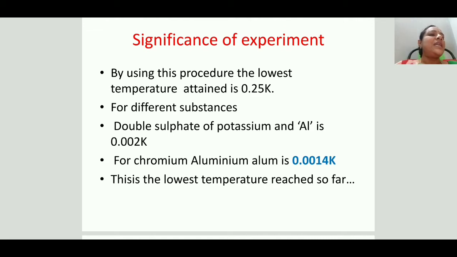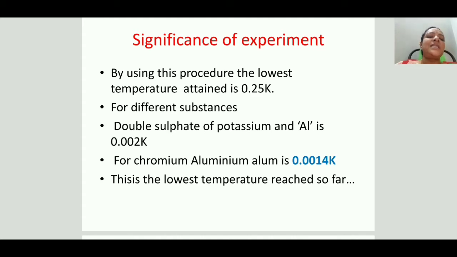By using this adiabatic demagnetization, the temperature we attained so far is 0.25 Kelvin. The paramagnetic salts used in this experiment are the double sulfate of potassium and aluminum.